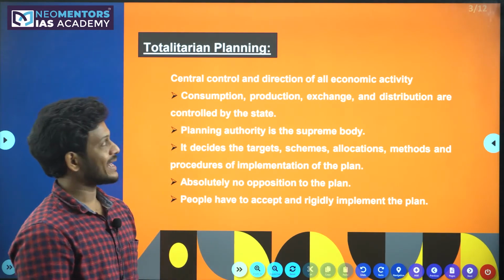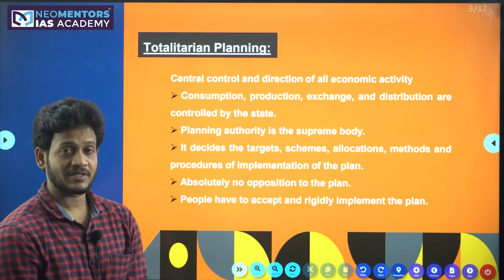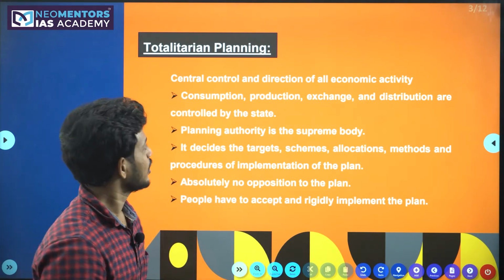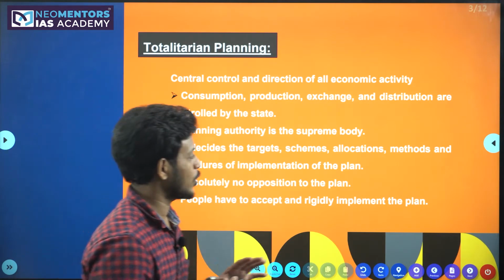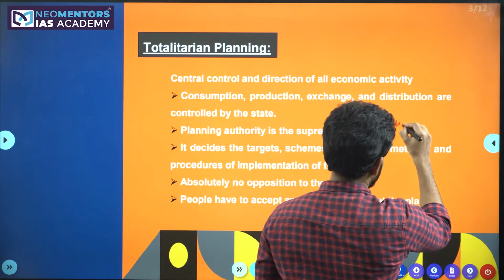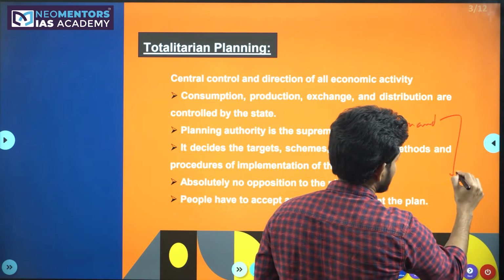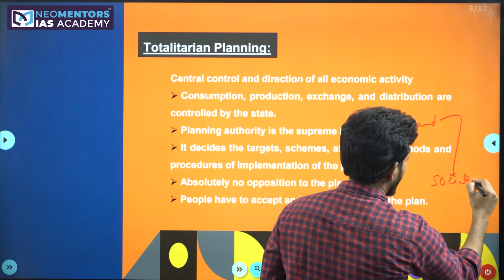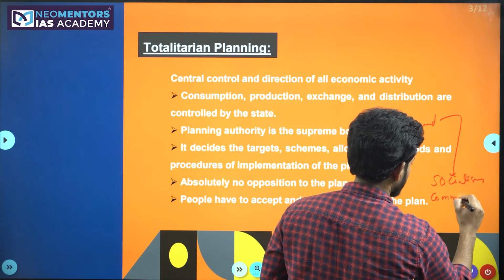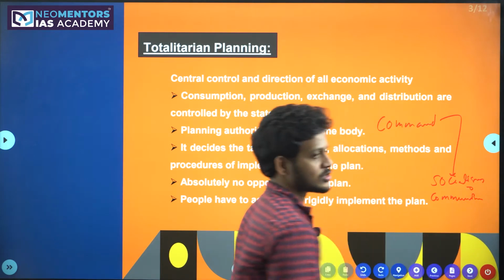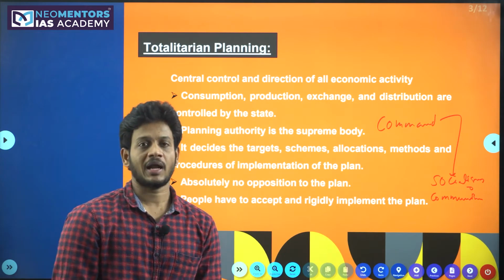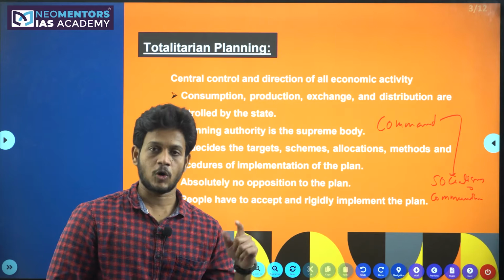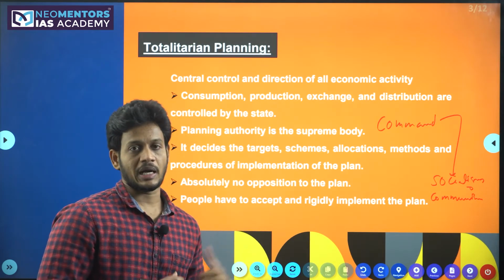Totalitarian planning. What exactly is totalitarian planning? The name itself suggests the nature of this planning. Totalitarian planning is generally followed in countries with command economies. Command economies are the economies which follow complete socialism or communism. You can say in the early years of the 1900s, the Soviet Union followed this type of totalitarian planning. In one way, China has also followed this totalitarian planning in the earlier years.